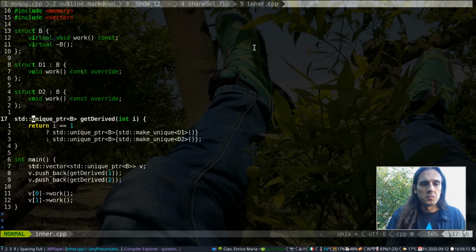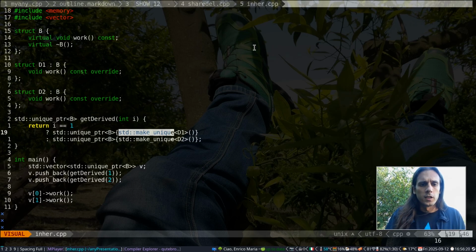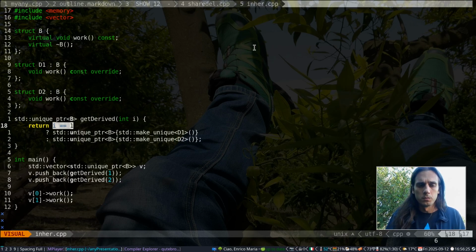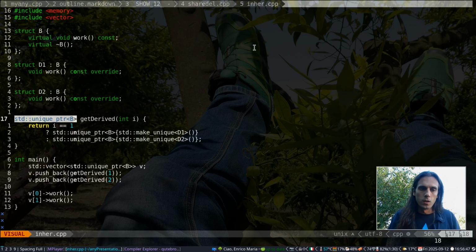But then we have a function here called getDerived, which takes an int and it returns either an object of type d1 or an object of type d2, depending on the value of the integer. If it's 1, d1, otherwise it's d2, but it returns them via a unique pointer to the base class. That means that once you call getDerived, you don't actually know statically whether the object pointed to by the returned unique pointer is a d1 or a d2. In this case, you know it because you see the code.